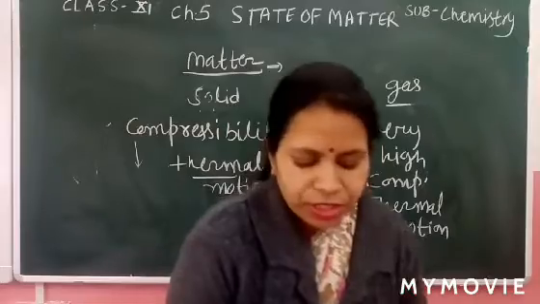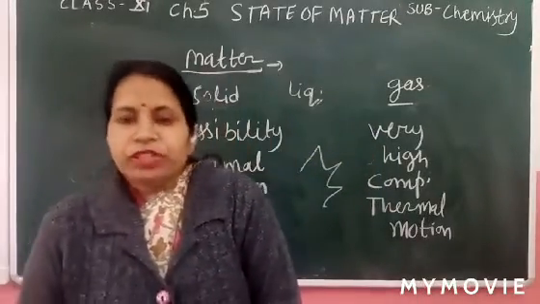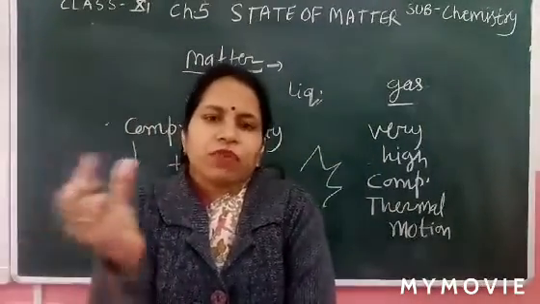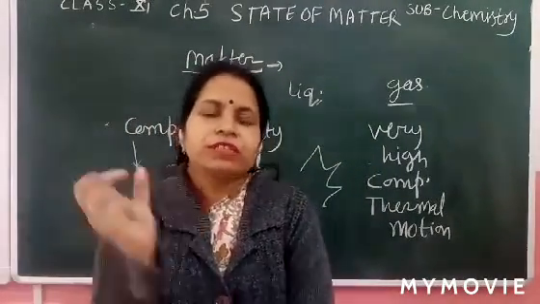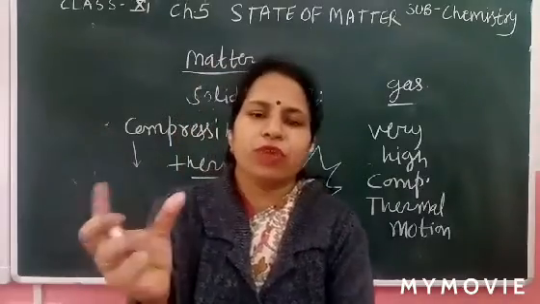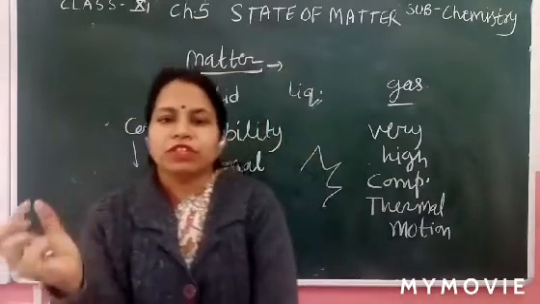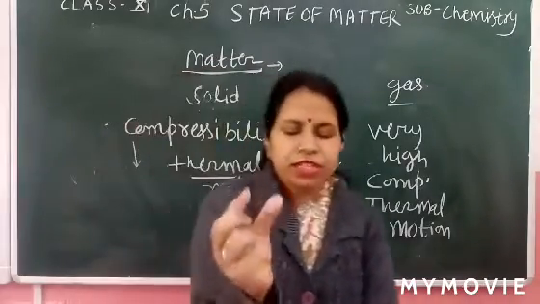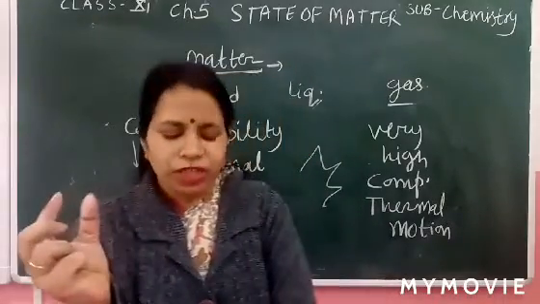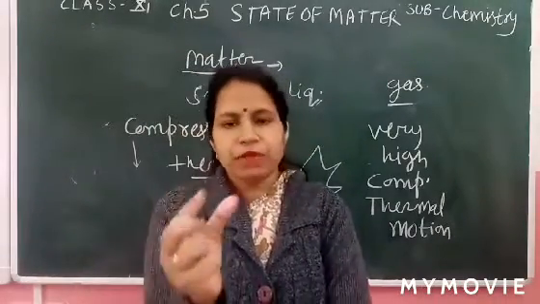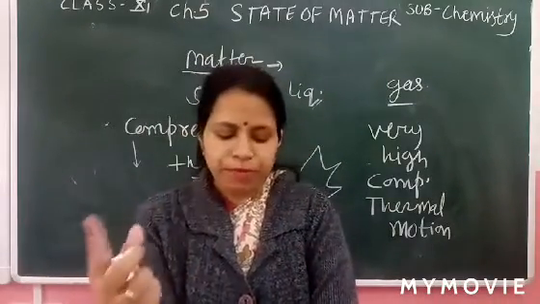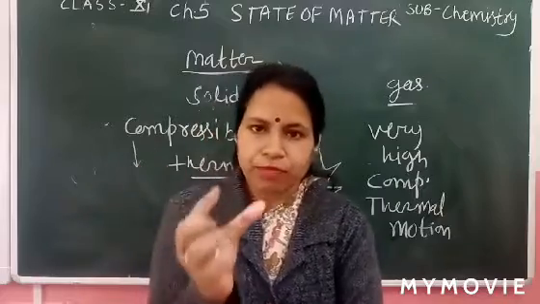So now it's clear. In general, what is the solid, what is the liquid, and what is the gas? What is the conclusion? A substance is said to be solid if its melting point is above room temperature under atmospheric pressure.